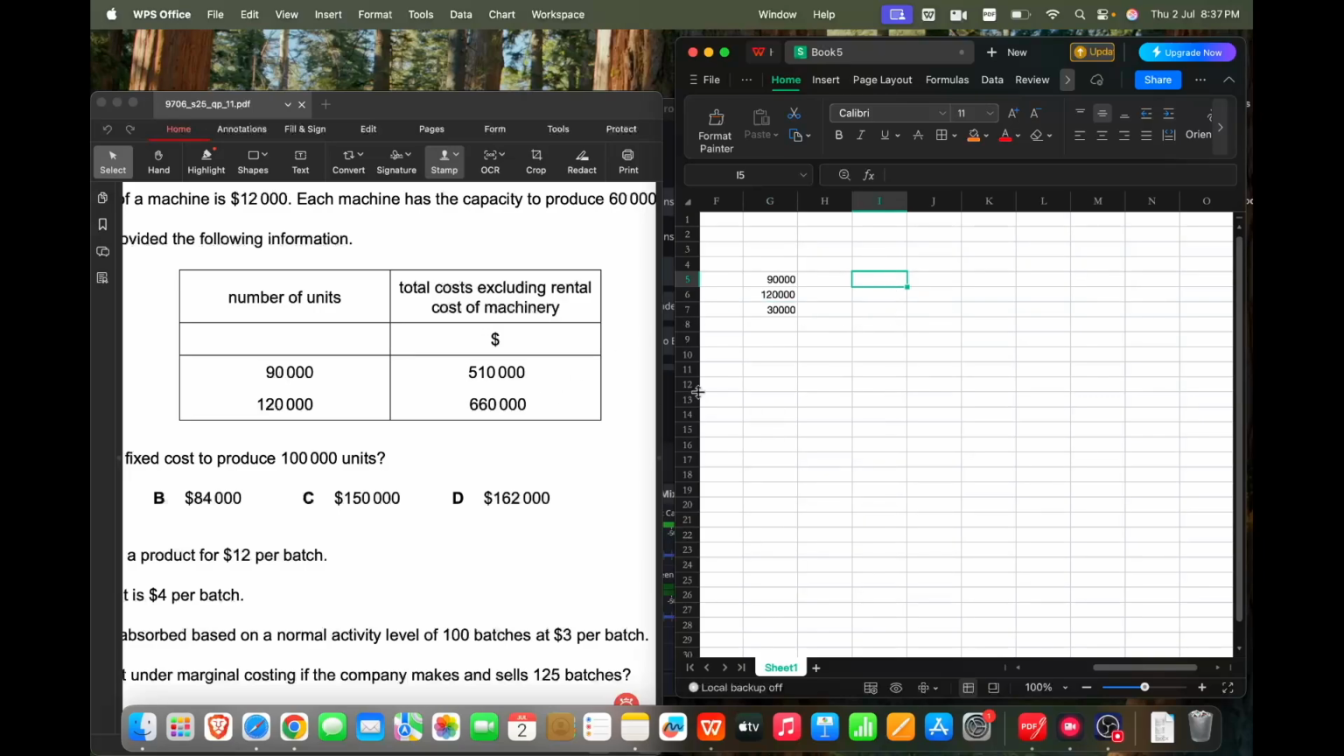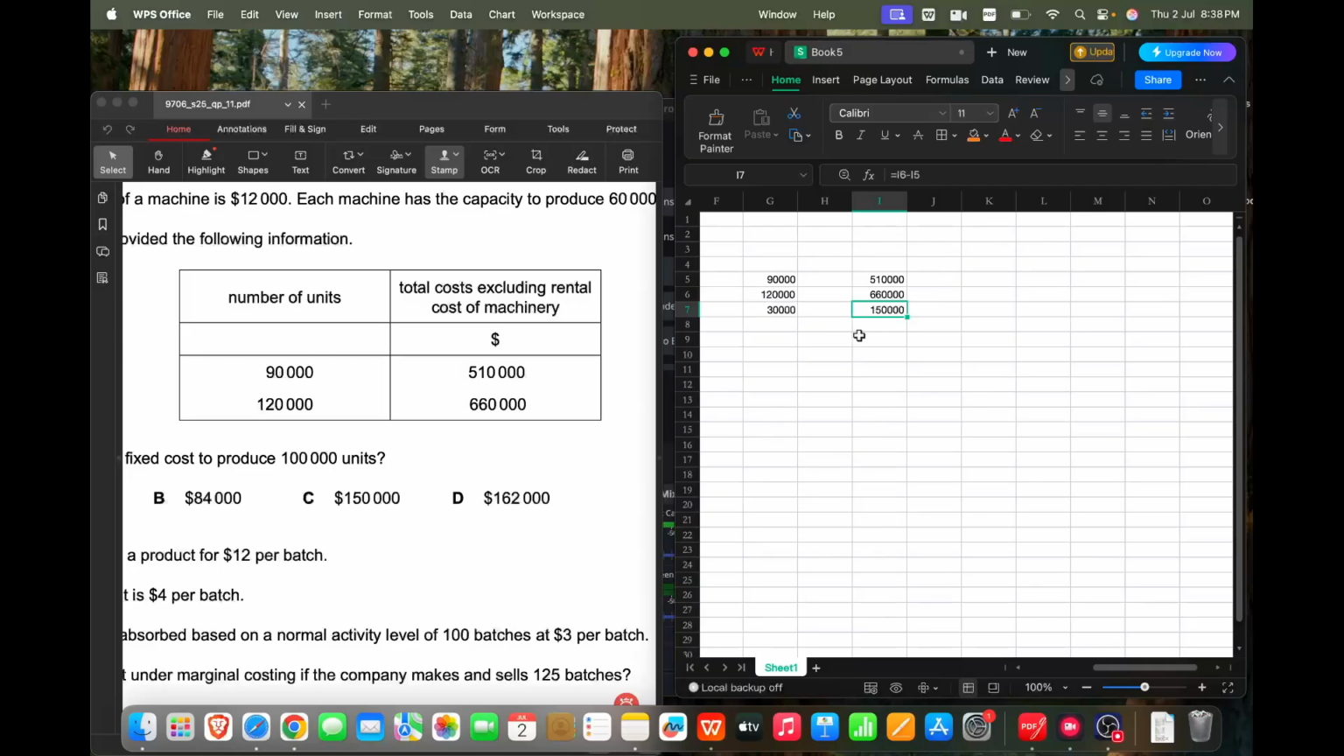And why I'm doing this is I want to calculate the difference in the cost as well. So cost difference is 660,000 minus 510,000. Now if I do that, this will give me the cost of producing 30,000 units. I was producing 90,000 units, now I produce 120,000, so the extra units I produced are 30,000. I was paying 510,000, now I am paying 660,000, so the extra cost that I paid is 150,000.